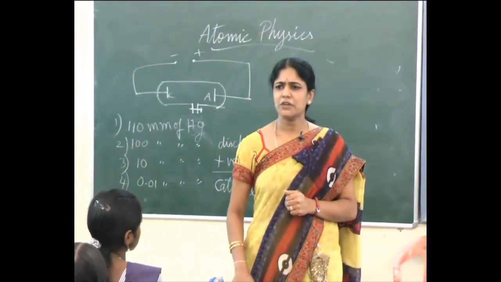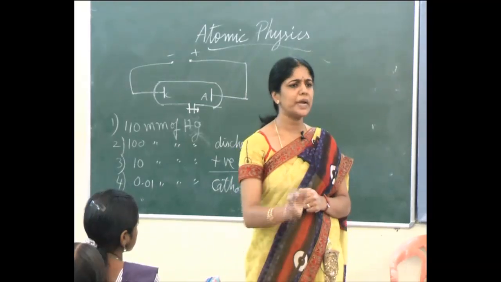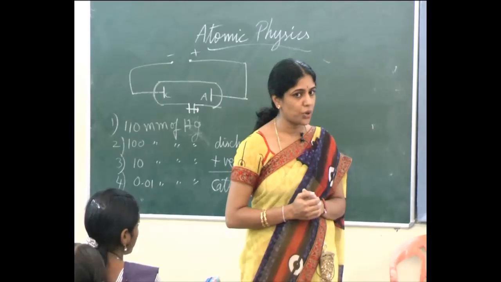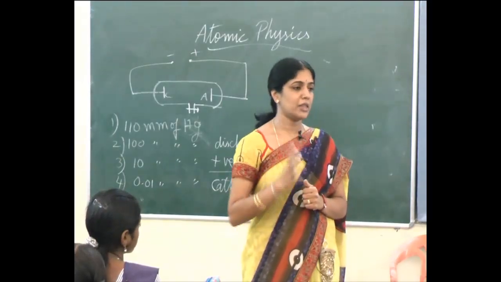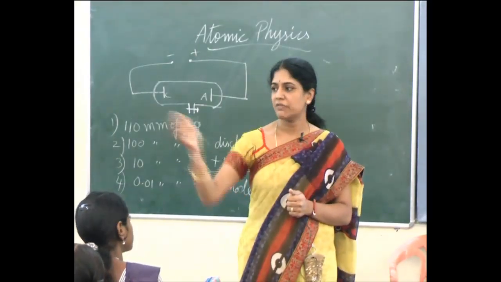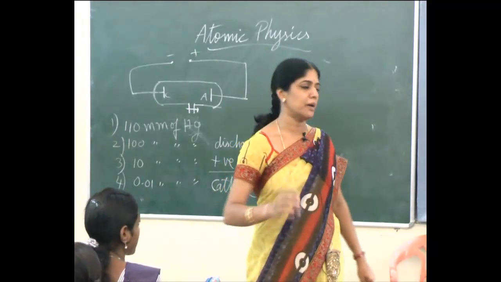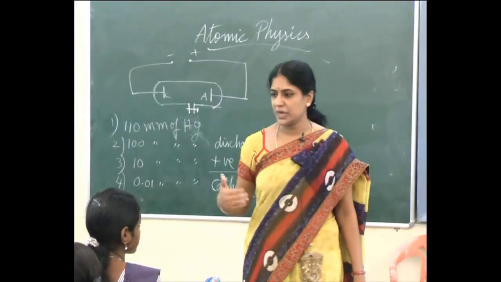If I see the velocity of these cathode rays, they will be 1/10th of the velocity of light. எப்படி இருக்கும் அதோட velocity? Cathode rays ஓட velocity 1/10th of the velocity of light. How much is the velocity of light? C value எவ்வளோ? 3 into 10 power 8 meter per second. So all these properties he has studied.